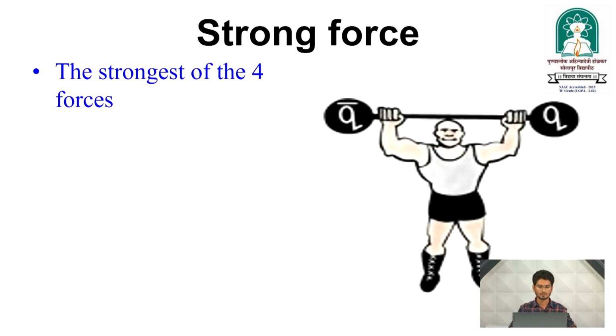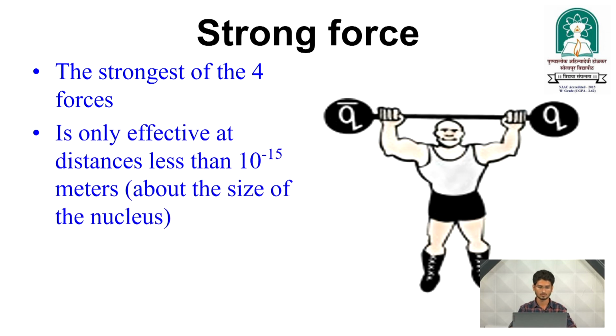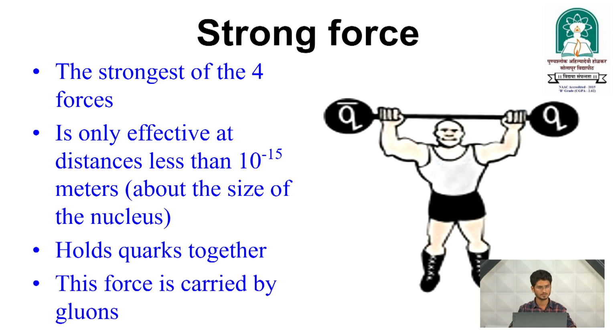We were discussing the strong force, the strongest of the four forces. It is only effective at distances less than 10 to the power minus 15 meters. So it is about the nuclear size, and it holds the quarks together, and that's why the nucleus does not explode.